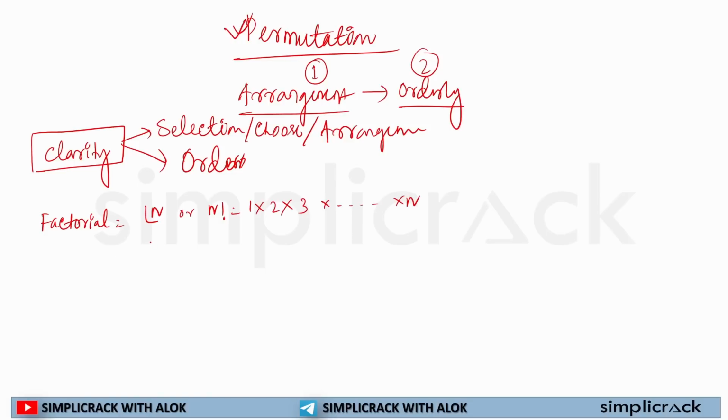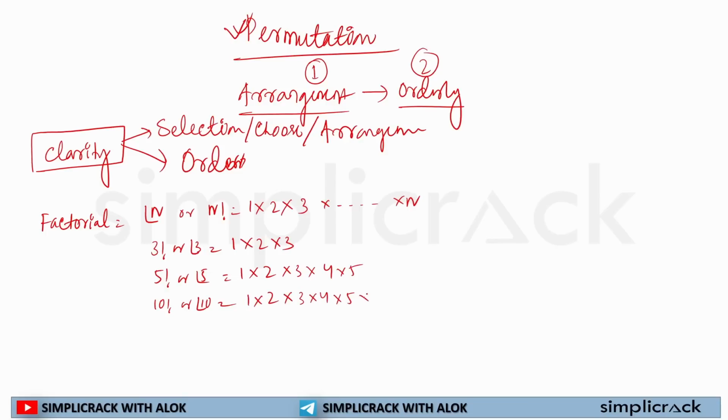So if I have to calculate 3 factorial, I can write 1, 2, 3. If I have to calculate 5 factorial, I have to calculate the multiplication from 1 to 5. If I have to calculate 10 factorial, I have to write the multiplication 1, 2, 3, 4, multiplied by 5, multiplied by 6, multiplied by 7, multiplied by 8, multiplied by 9, multiplied by 10.